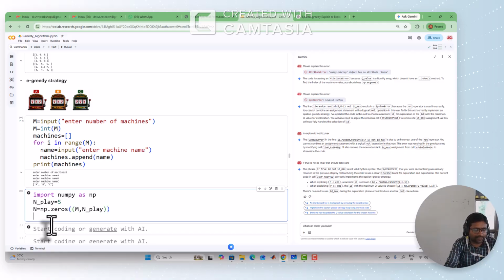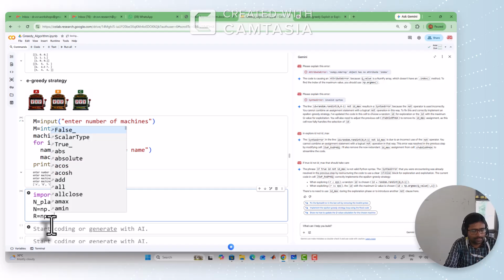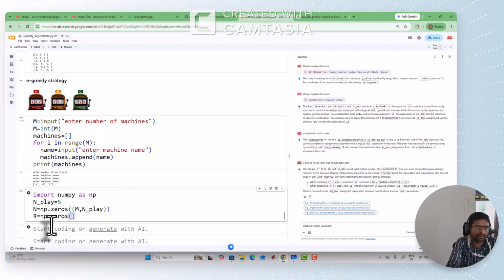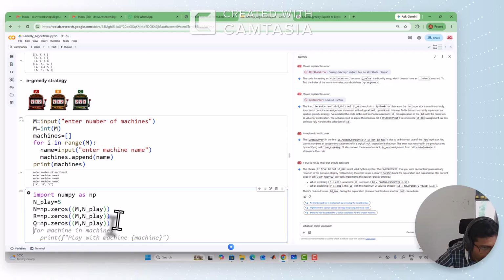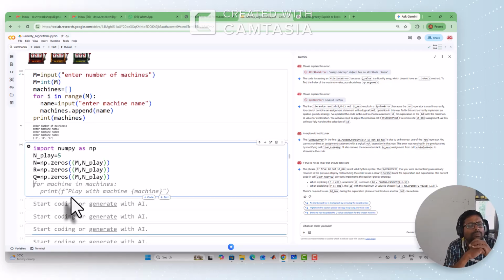Similarly, we go for the reward, which is np.zeros with the number of missions as rows and the number of plays as columns. Similarly, we can go for Q, initialized with zeros. Now the next task is